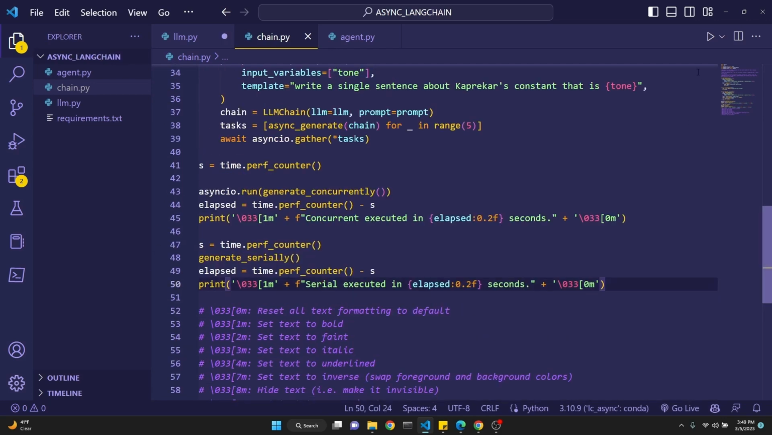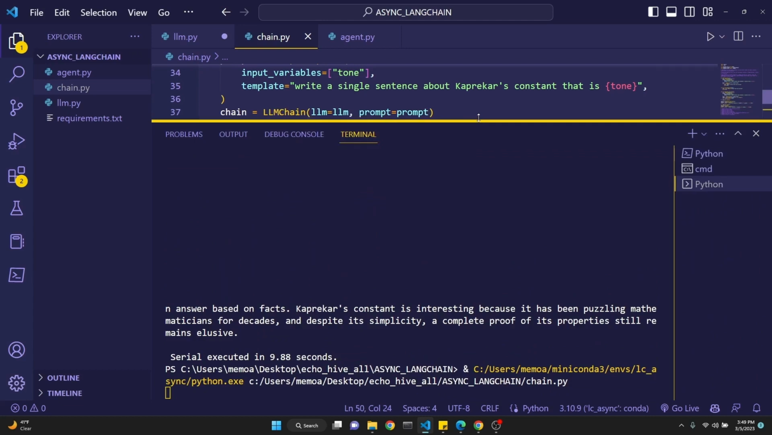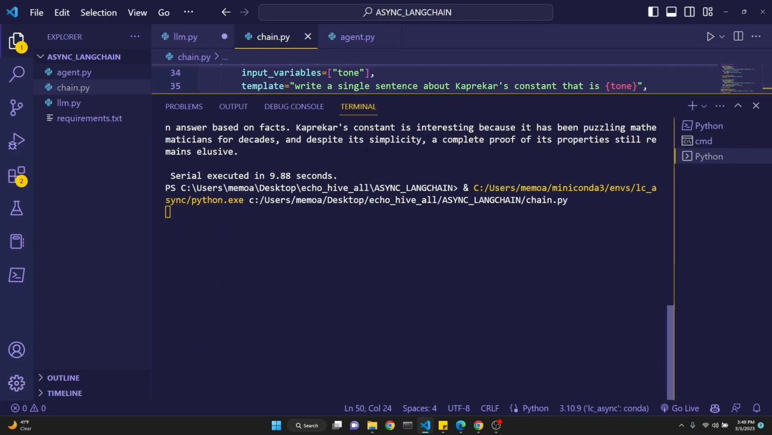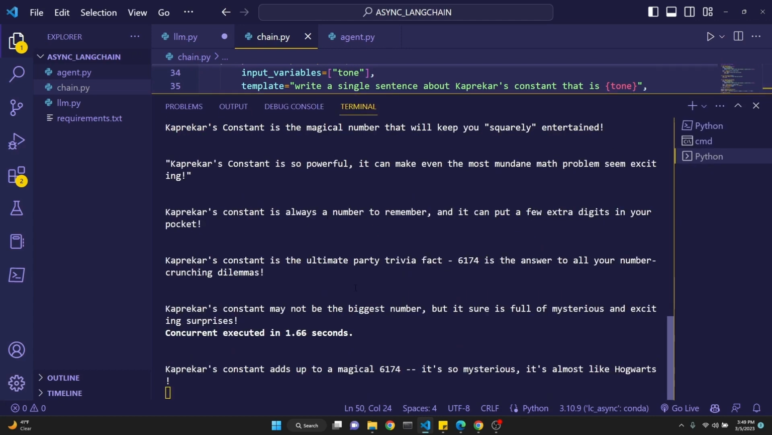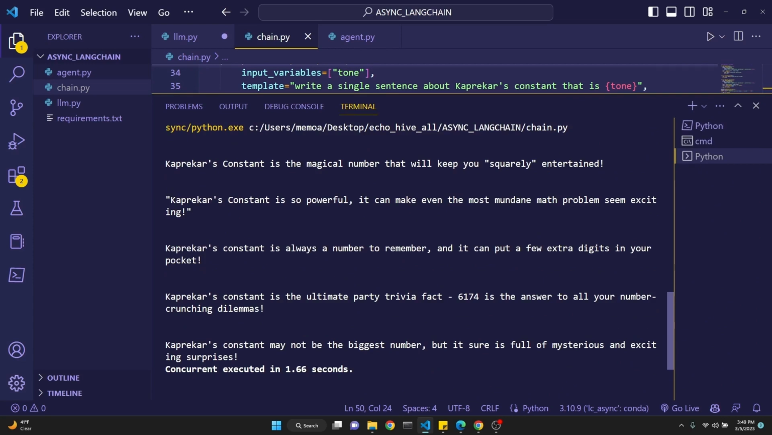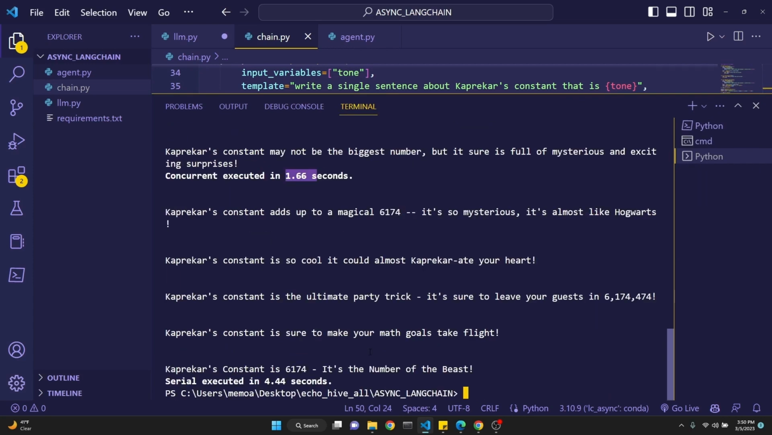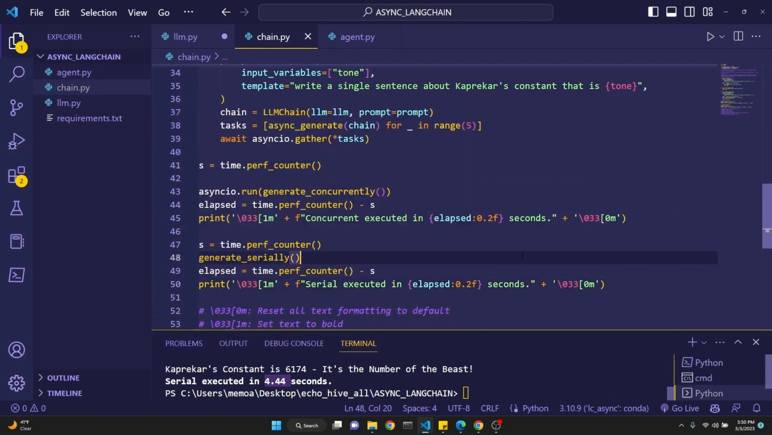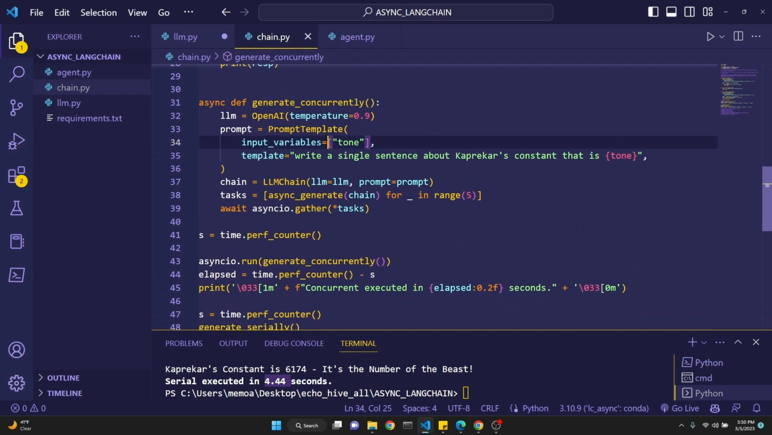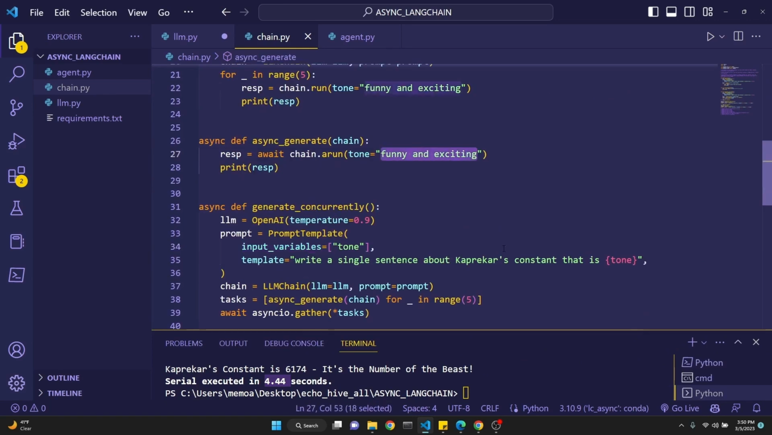Now let's just run this and see again what is happening. First, we're going to run our concurrent. Look, see how quickly we got our responses in 1.66 seconds. And our serial execution took 4.44 seconds. Okay, the interesting thing here is that we are using a prompt to be able to input a tone. We could have changed this funny and exciting to anything we like. Okay, keep that in mind.